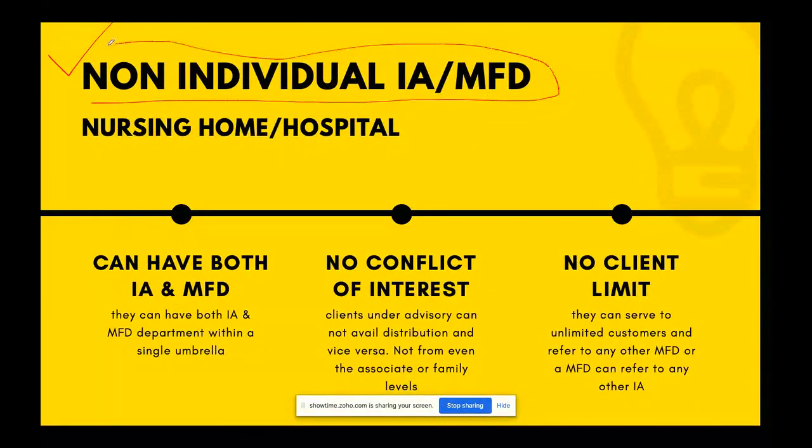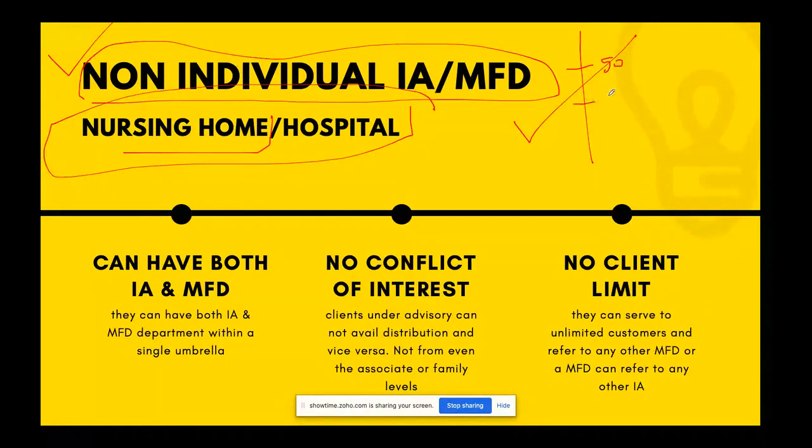Non-individual IAs can be a hybrid model, they can be a nursing home, they can be a hospital. If you relate your non-individual IA with a nursing home or hospital, they are the most flourishing lot. My prediction, my own thought on this business as a business coach, I can tell you, this is the business which will survive. And this business needs money because 50 lakh is the net worth. This business needs serious investments because this investment is going to be in your top employees. All employees have to be PG, professionally qualified. Other than the clerks, all persons have to have 2 years of experience. So you have to be very careful in making this company. But once you make it, this will become a big growth potential for you.